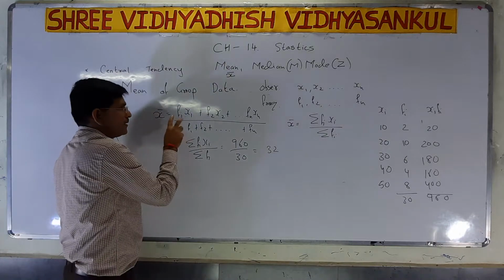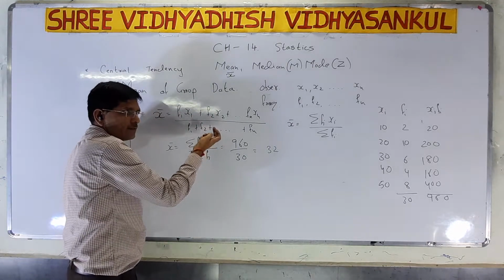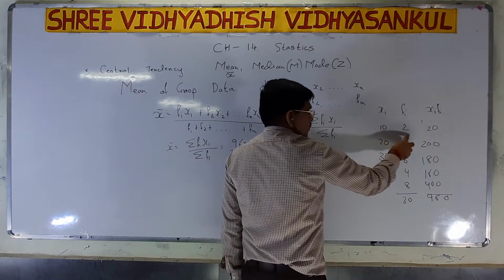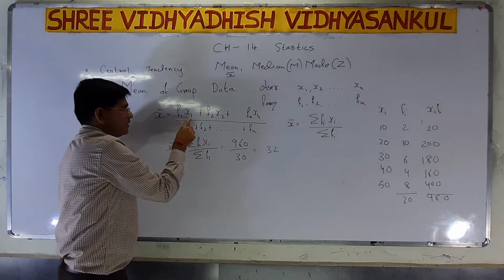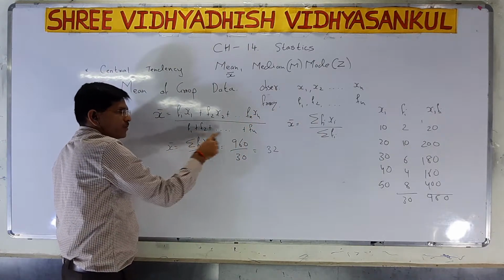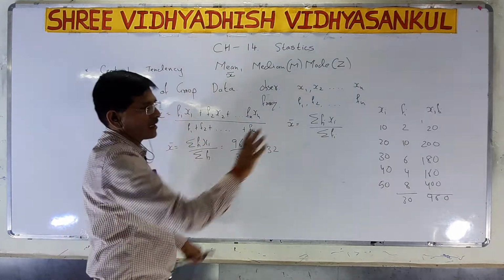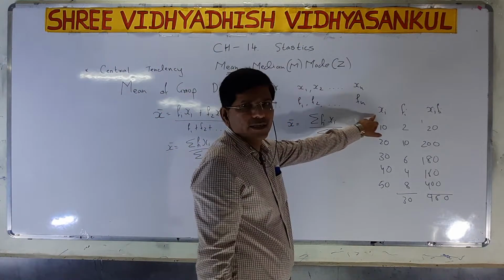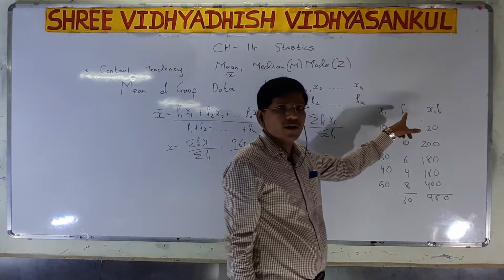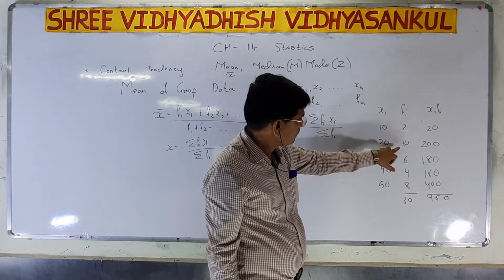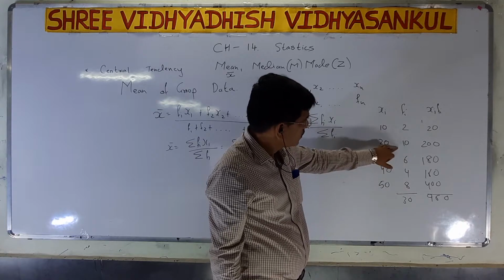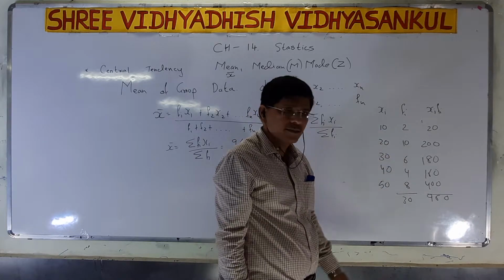So what are we doing here? We are multiplying and then adding. We are multiplying first, that is xi fi, 10 into 2. Same thing, f1 x1 plus f2 x2 plus up to fn xn divided by f1 plus f2 plus fn. Now we take one example here. Xi, the observations given, are 10, 20, 30, 40 and 50. Fi, the frequencies given, are 2, 10, 6, 4, 8, and their sum is 30.